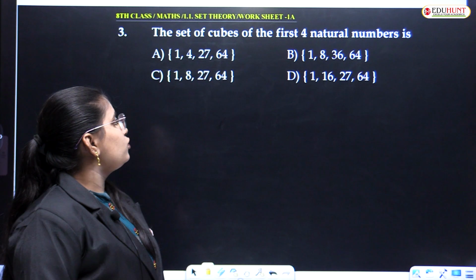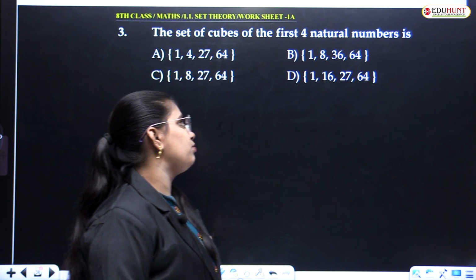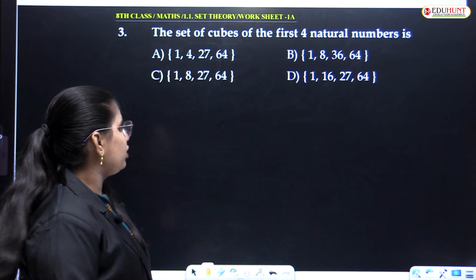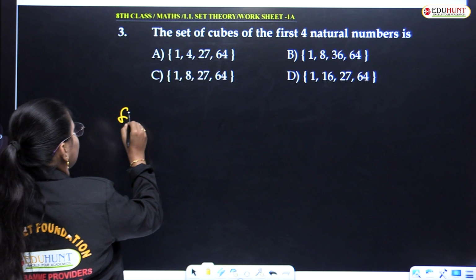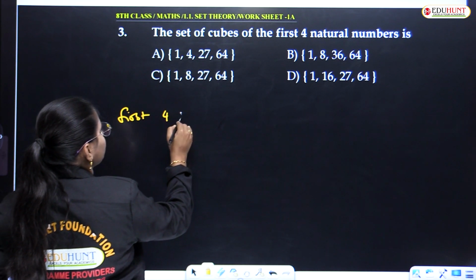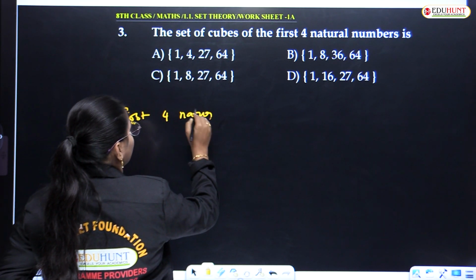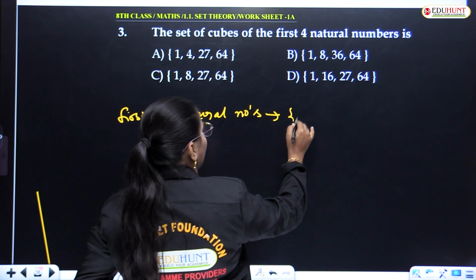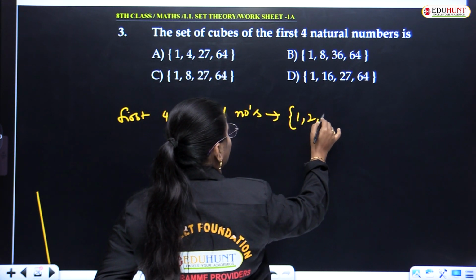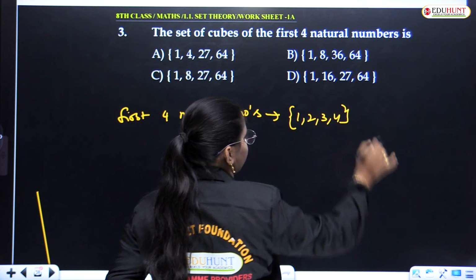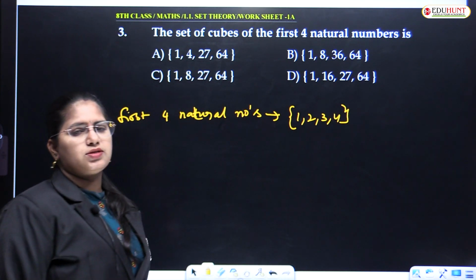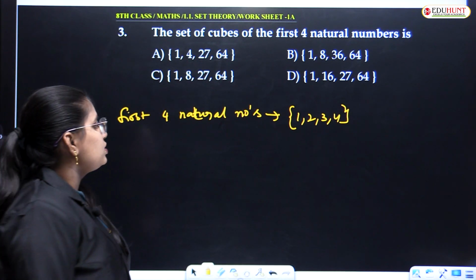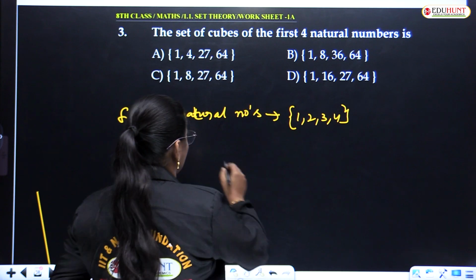The set of cubes of first 4 natural numbers is. What are the first 4 natural numbers? First tell me. First 4 natural numbers are 1, 2, 3, 4. Correct? Natural numbers start from 1. Yes. So cubes of first 4 natural numbers.